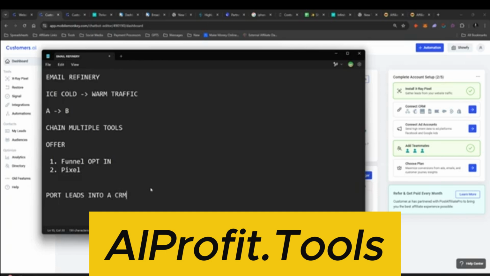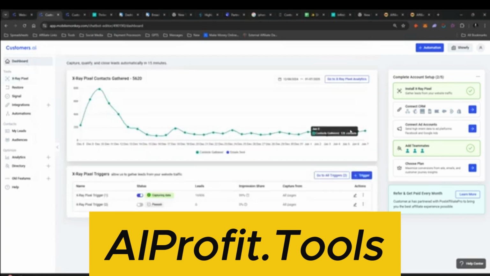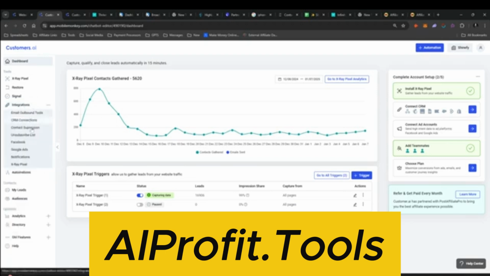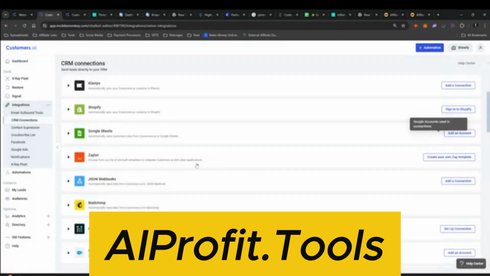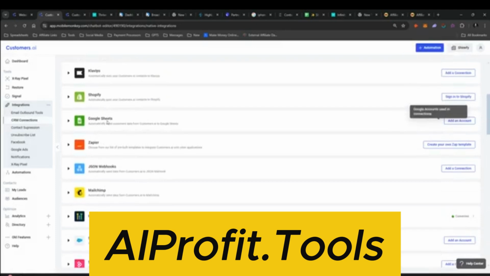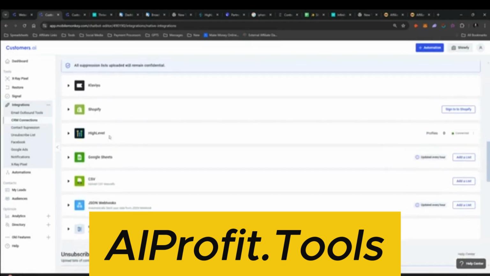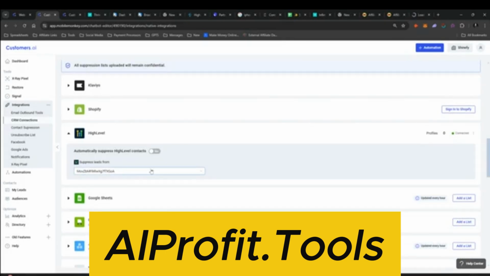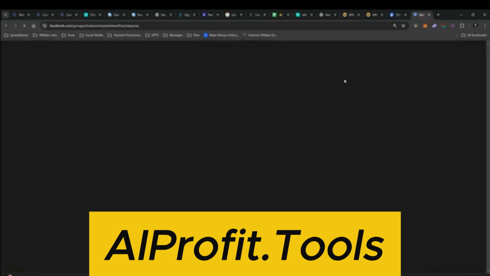Now, the cool thing about Customers AI, the tracking pixel here, is it will take your leads and you can import those automatically into something like High Level. So if I go to CRM connections here, I can also port this into Google Sheets if I was selling off leads to people. But here we can see High Level. I can connect to my account, and when I connect, this will automatically throw my leads into my account.